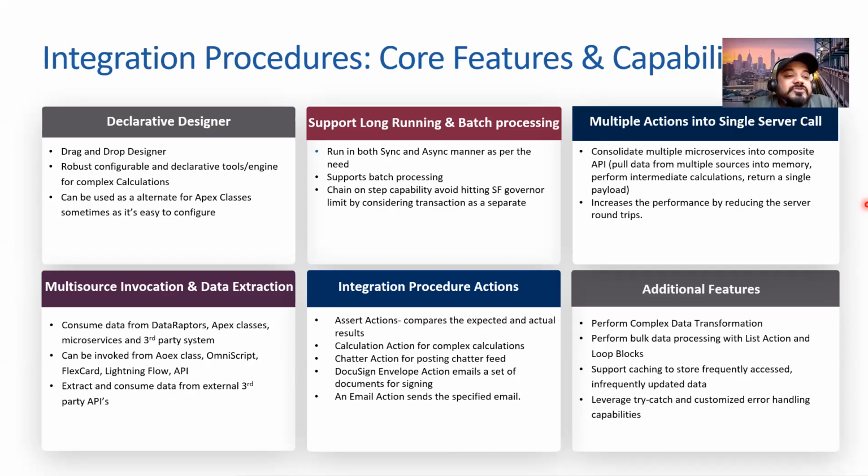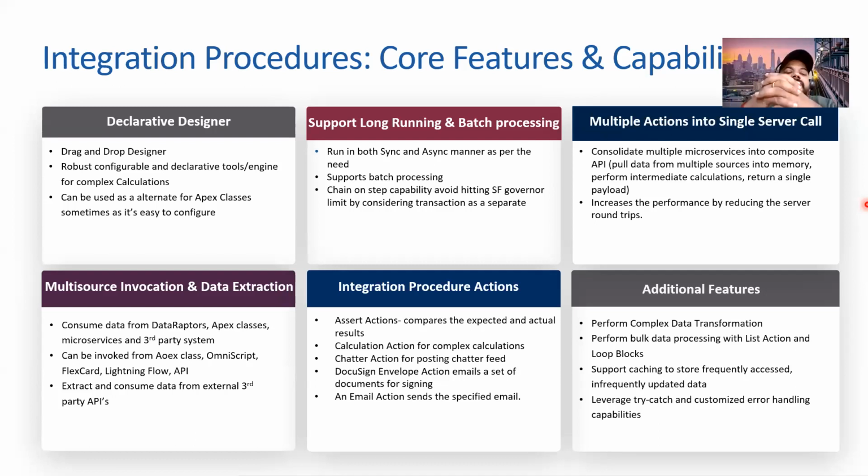And the next one is support for long running and batch processing. So IP can support both synchronous and asynchronous transactions, be it batch processing, or enabling chaining or queueable jobs on any step. So it can support all of them. Let's try to understand what chaining is here. I think most of you might know chaining, but let's understand it first.